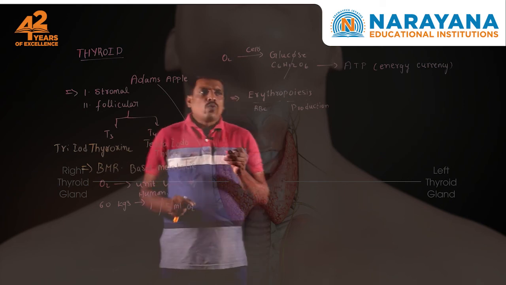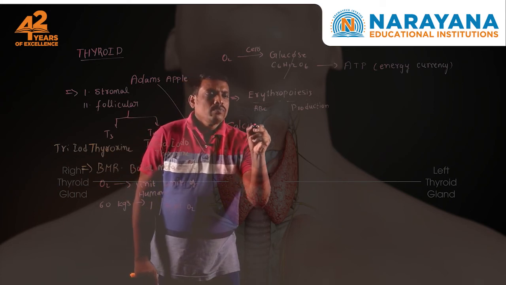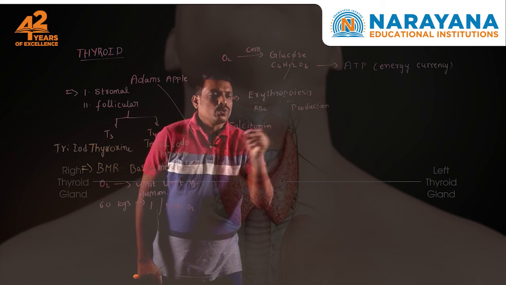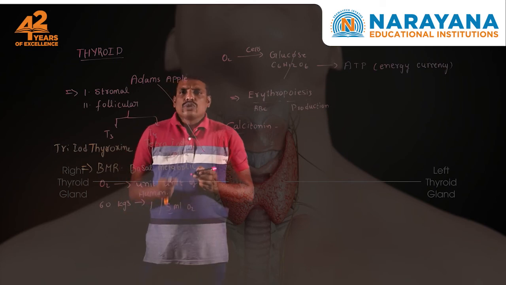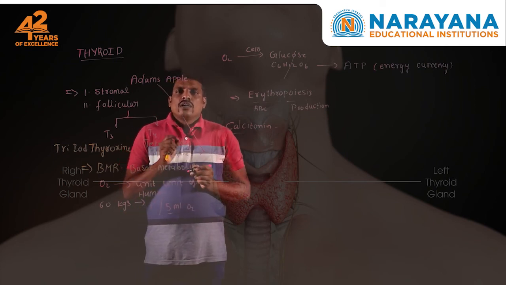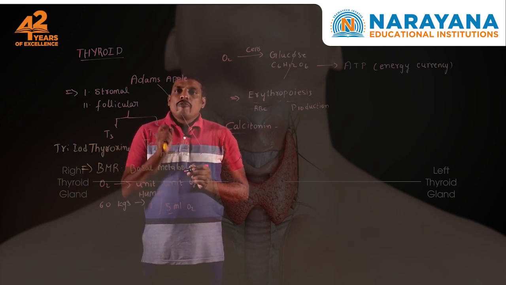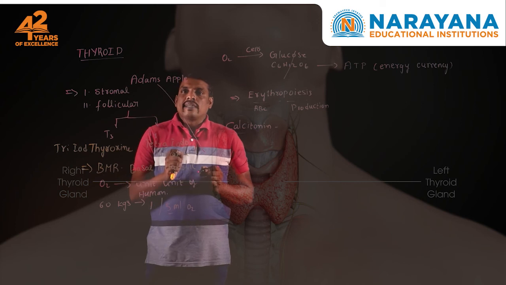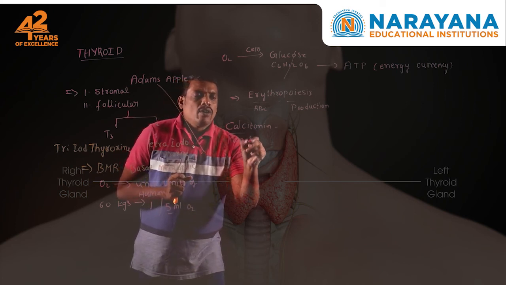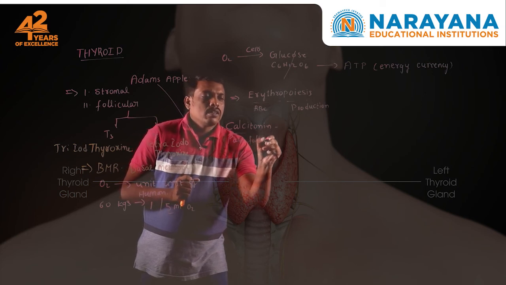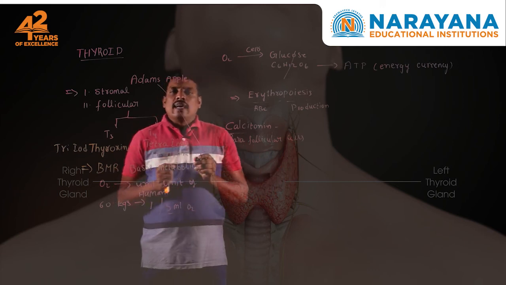I want to say about one more important hormone, that is calcitonin. What do you mean by calcitonin? Calcitonin is one of the important hormones of the thyroid gland. Here, the parafollicular cells of the thyroid gland produce calcitonin.